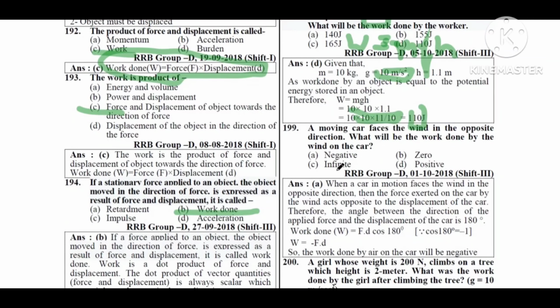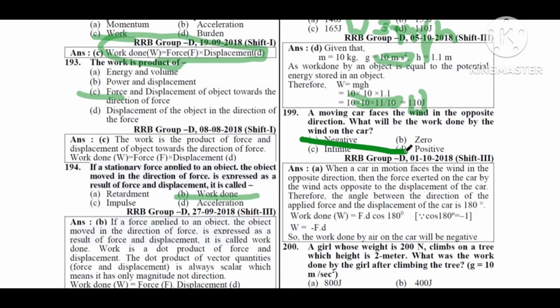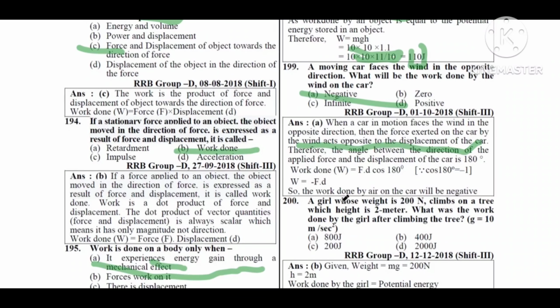Next question. A moving car faces the wind in the opposite direction. What will be the work done by wind on the car? Option A negative, option B zero, option C infinite, option D positive. So option A, negative. When a car in motion faces the wind in the opposite direction, the force exerted on the car by the wind acts opposite to the displacement of the car. So the angle between the applied force and the displacement of the car is 180 degree. So the work done by the wind on the car will be negative.